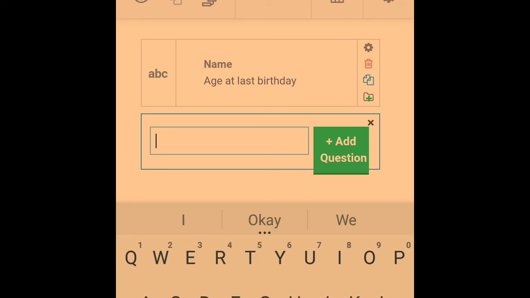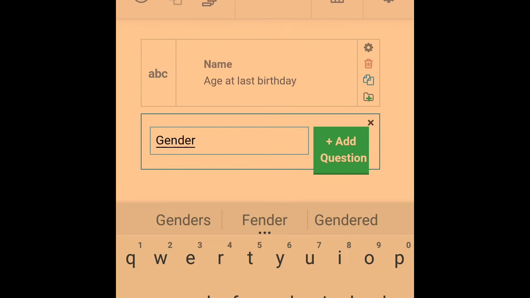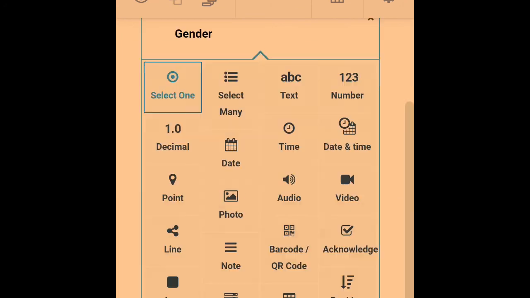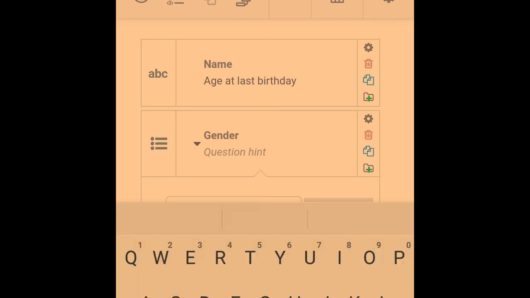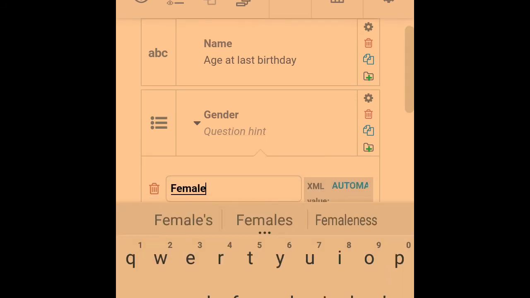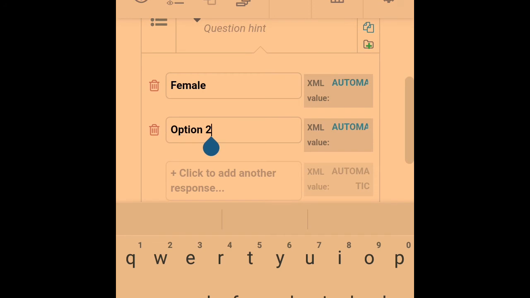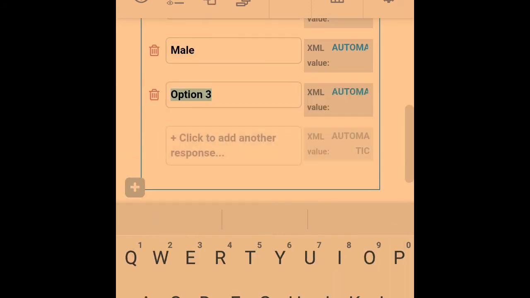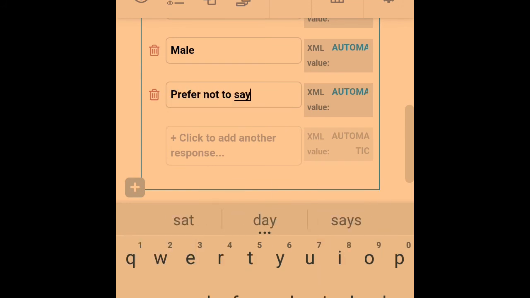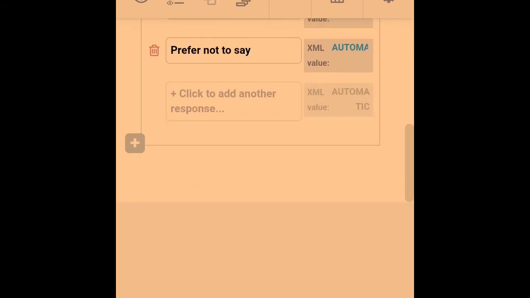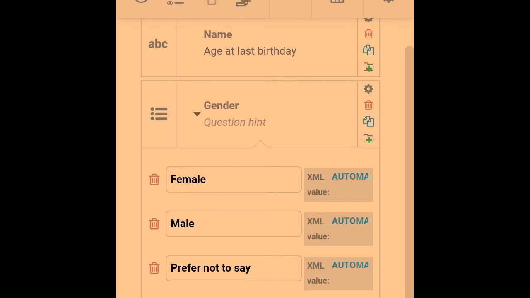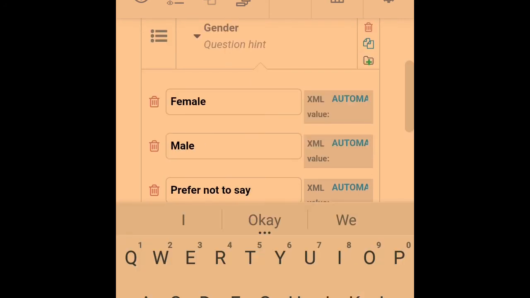And maybe the next question will be gender. Add question. Gender will have options. So you can give it female, male, prefer not to say. Okay, so the next one will be what now?